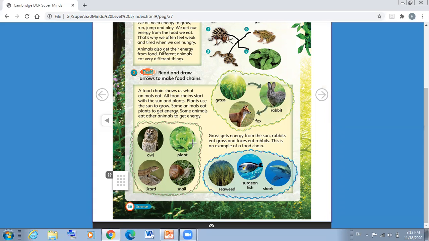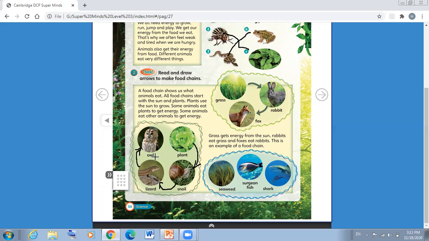So the snail eats the plant. Which animal eats a snail? The lizard. Excellent. So the lizard eats a snail. Which animal eats the lizard? An owl. Excellent. So the owl eats the lizard.